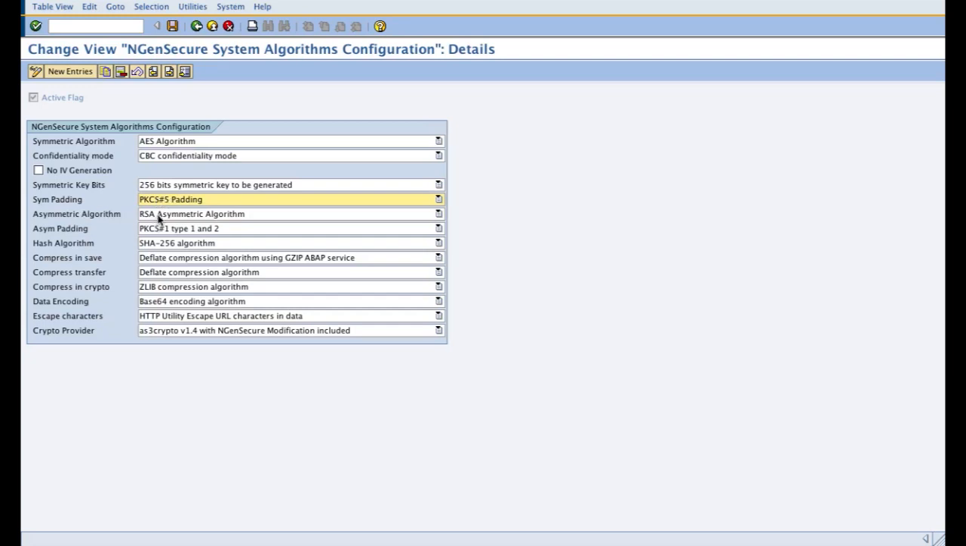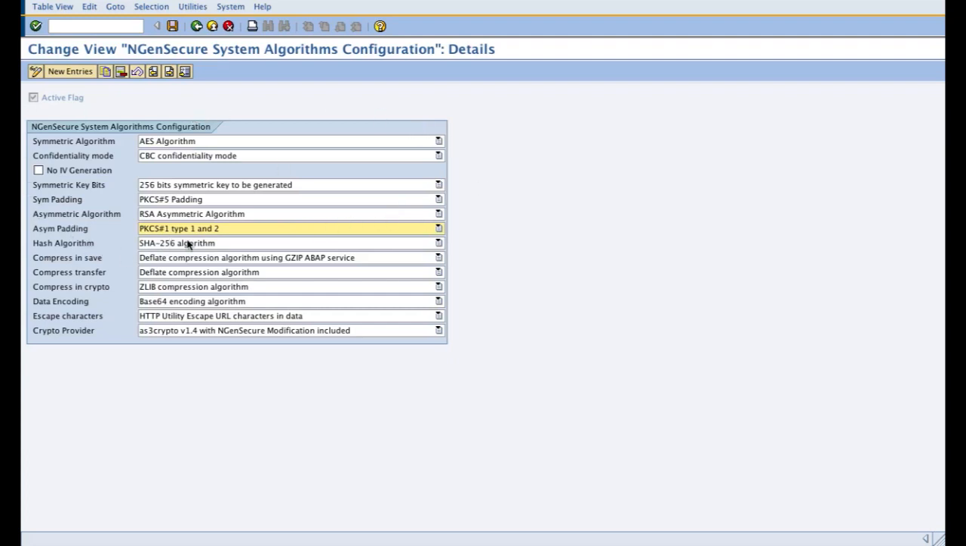Next comes the asymmetric algorithm configuration, which the product defaults to RSA asymmetric algorithm, and the asymmetric padding used defaulted to PKCS type 1 or type 2. So by this configuration, the hybrid system configurations are completed.